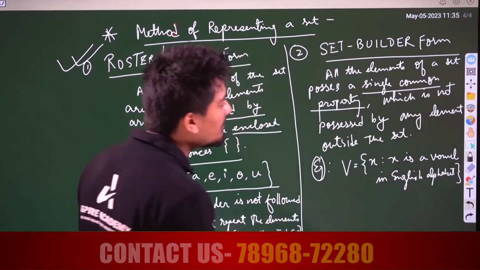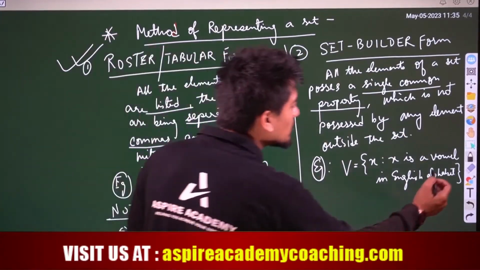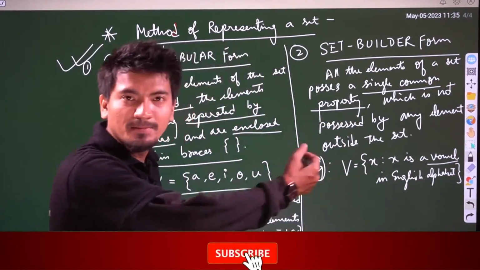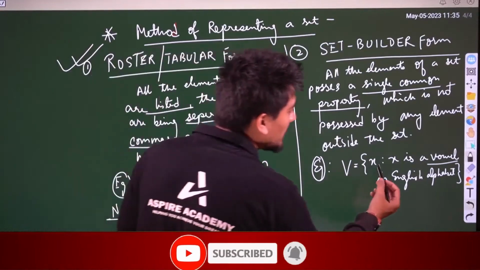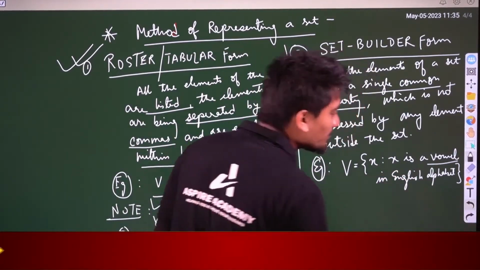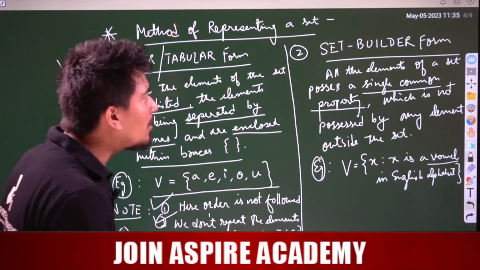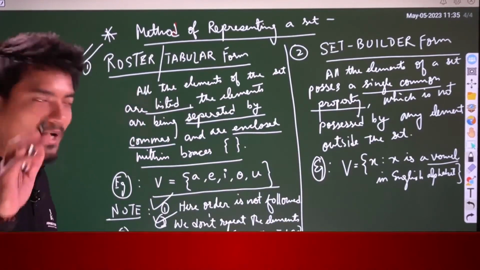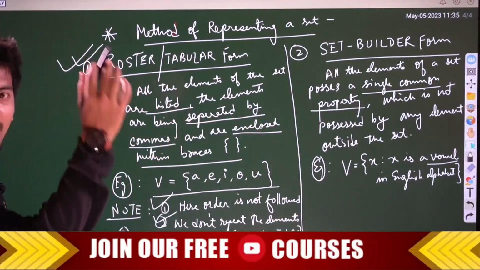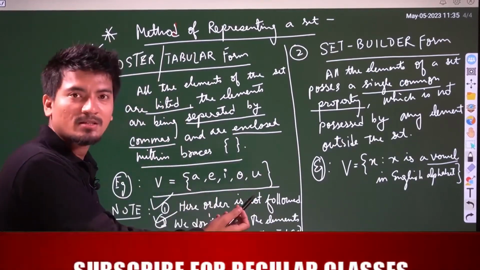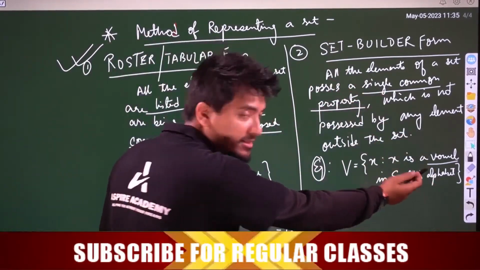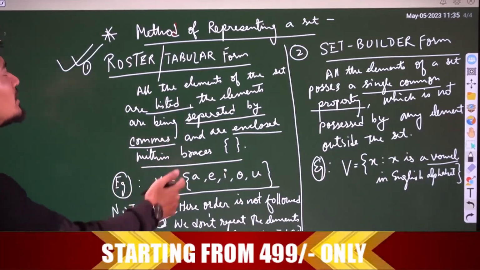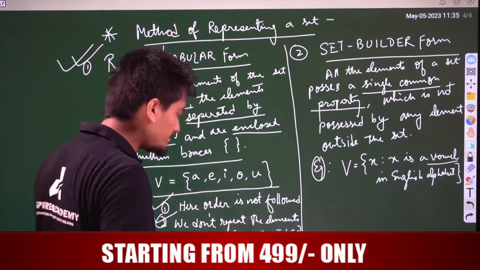So what have I used? I have used a common property: x is a vowel. What does x represent? x represents A, E, I, O, U. So I have written that x is a vowel in the English alphabet. This is how you have to write the set builder form. Understood the difference? In roster form you write the elements, but in set builder form you write the single common property. This is the basic difference between roster form and set builder form.